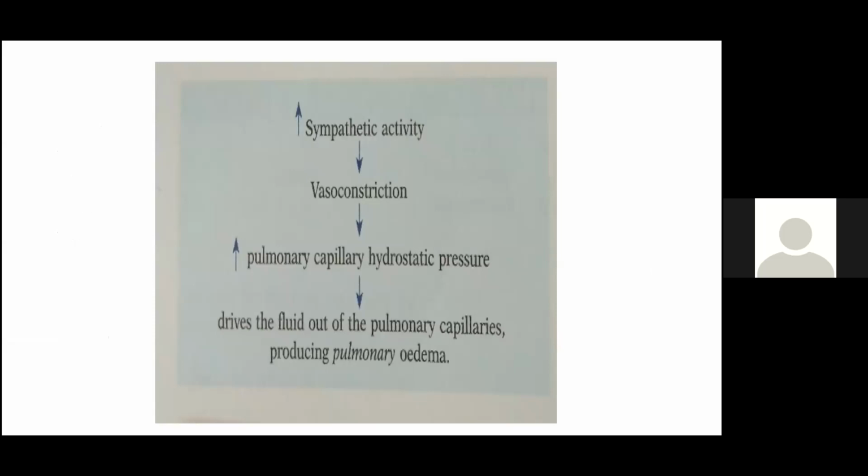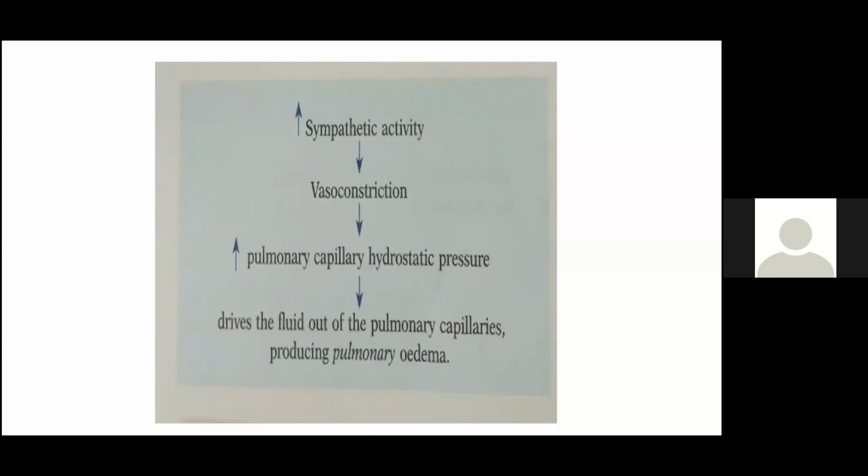So increase in sympathetic activity is due to hypoxia first. Hypoxia causes increased sympathetic activity. So VMC will be, what is VMC? Vasomotor center, yes.